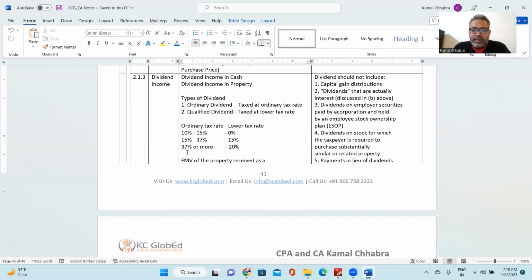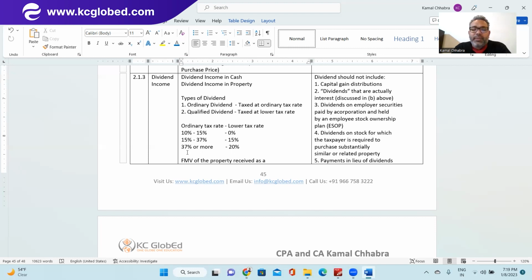If the ordinary tax rate is in a range of 0 to 15%, then for the qualified dividend the tax rate would be 0%. If ordinarily the dividend was taxed at a rate of 15% to 37%, but it is a qualified dividend, then it will be taxed at 15% only. And if the dividend is taxable at more than 37%, then if it is a qualified dividend, it will be taxed at 20%. In your question, it will be specifically mentioned whether you are receiving a qualified dividend or the ordinary dividend, right? So you have nothing to worry about it.